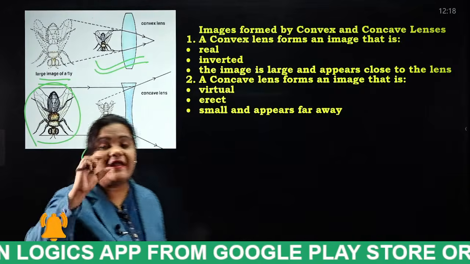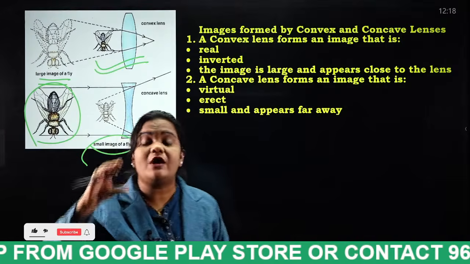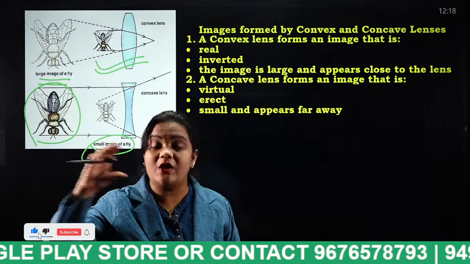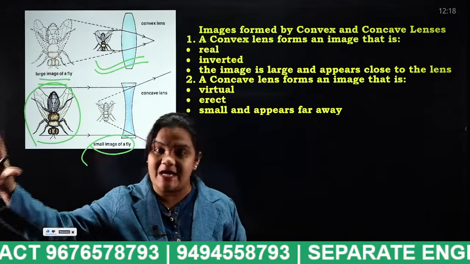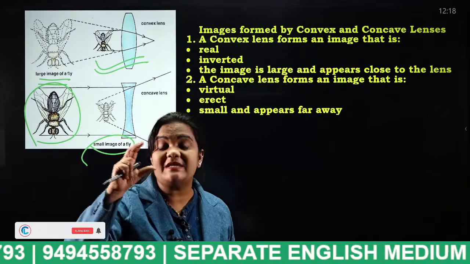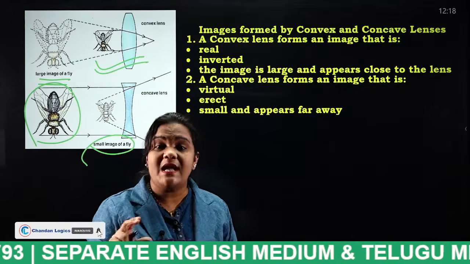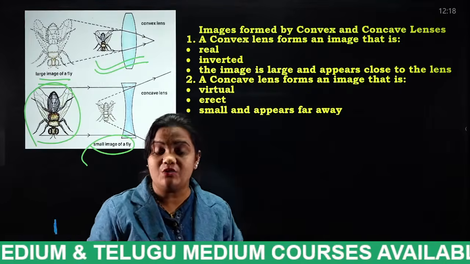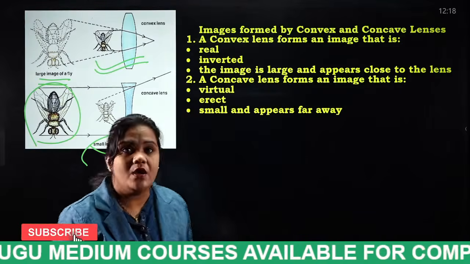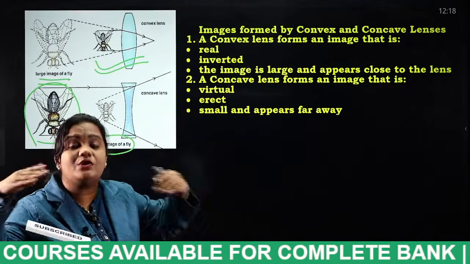If an object is placed in front of the convex lens, the image we look at will be somewhat larger. If an object is placed in front of the concave lens, the image we get will be somewhat smaller. Know the difference, students. You can get these types of questions. Just analyze and think yourself.